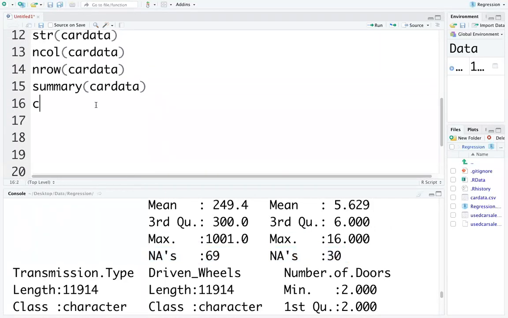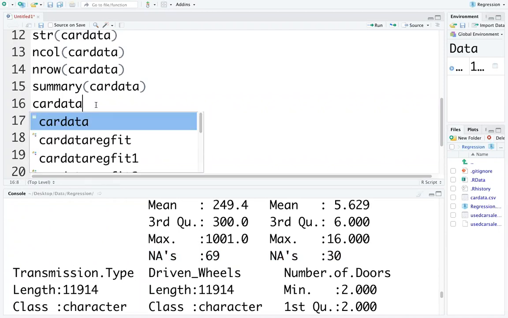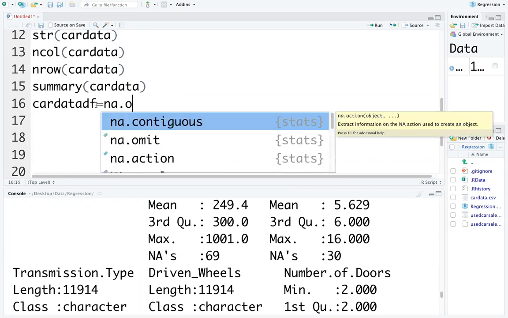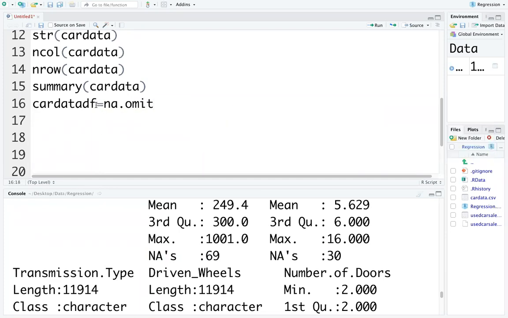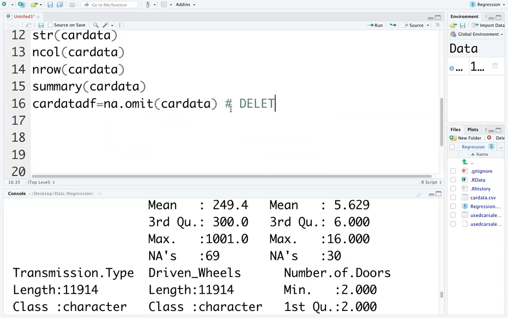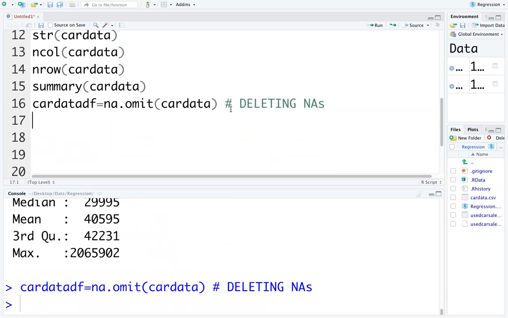Okay. Now I am saying car data df is equal to na.omit car data. What I am doing is deleting the NAs, or missing values. Whenever you delete NAs, the logic here is if they are less than 5% of your total data, you can delete those missing values.